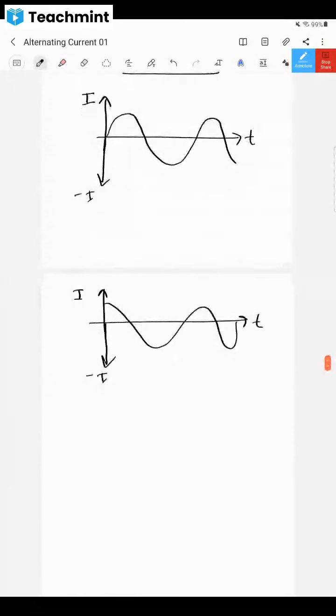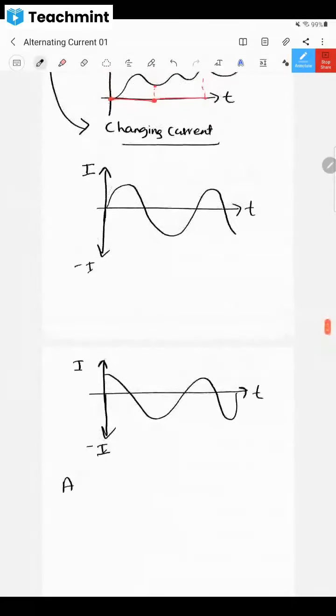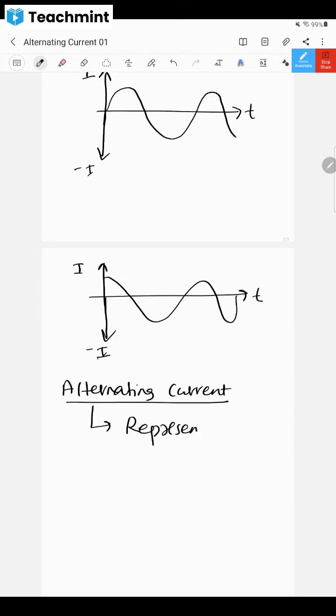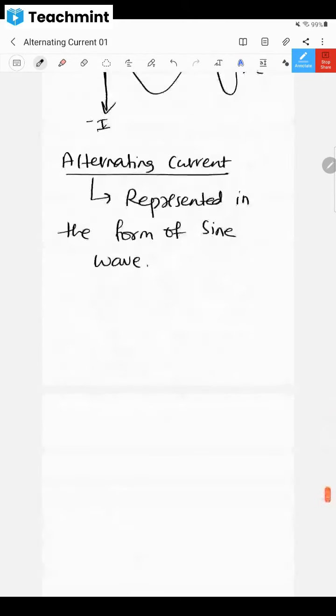Okay, so whatever this alternating current is, it is usually represented in the form of sine wave. In the form of sine wave. I must have told you about sine wave. Okay, how does sine wave look like? I told you, no.